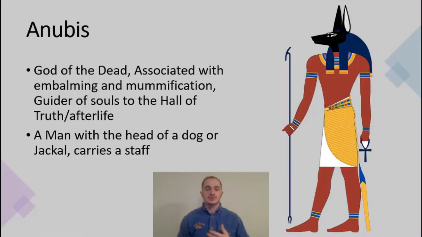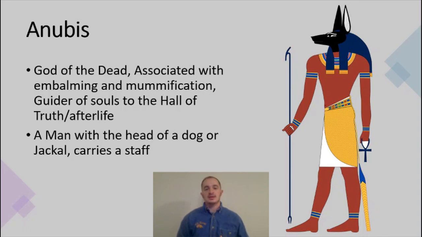So now our last two, those three were some of the first five gods, and now we have some of the other important gods, some that might be a little bit more popular too. So we have Anubis. So Anubis is the god of the dead. Anubis is associated with embalming and mummification.